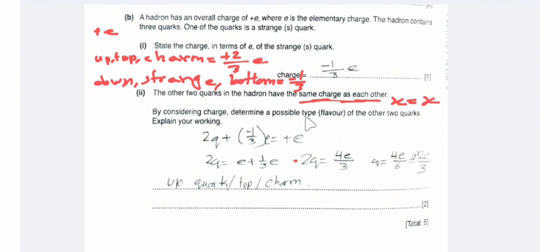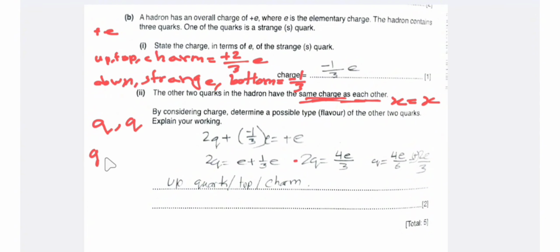By considering the charge, determine a possible flavor of the other two quarks, and explain your answer. Since the other two quarks have the same charge, we consider one charge as q, then the other charge would also be q.